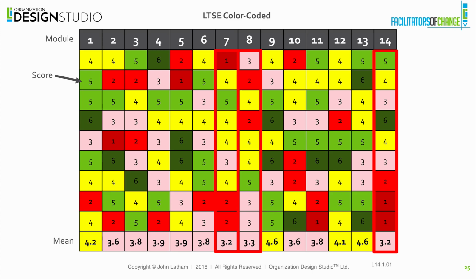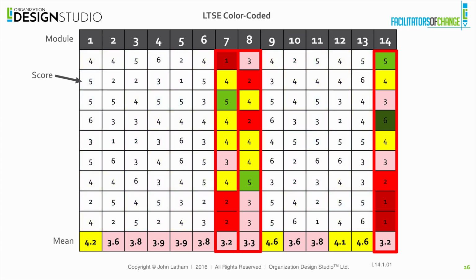So if you take away the rest of it, then these become a little easier to see and a little clearer. And basically the three lowest scoring items here are the comprehensive scorecard, number 7, the organization performance review, number 8, and facilitators of change, this module, number 14.